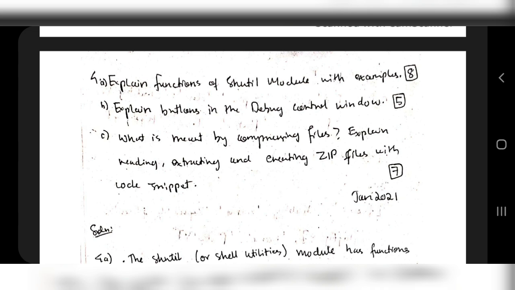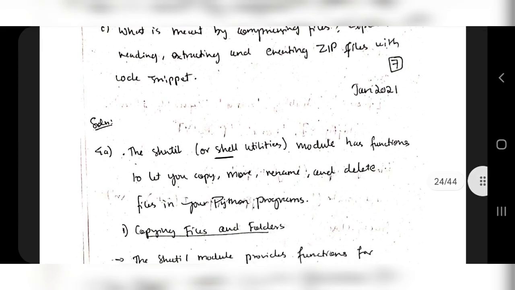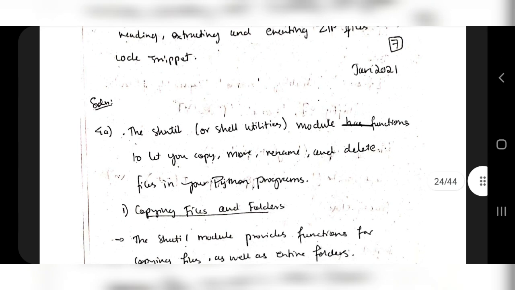So first is the shutil module with an example. Explain the functions of the shutil module with an example. That's for 8 marks. So how many functions have to be explained? 4 functions. What does shutil module mean? Shell utilities. It has functions that let you copy, move, rename and delete. These are the 4 functions you have to explain using an example.